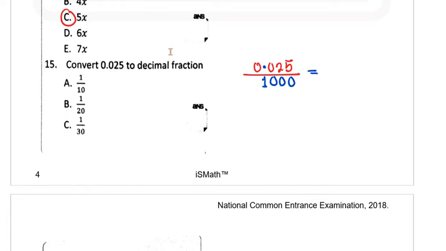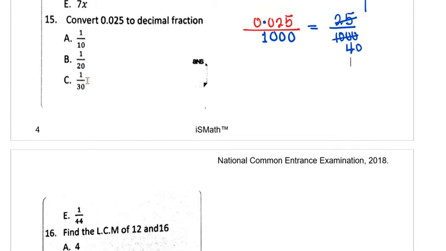And then now we have ourselves a fraction which is 25 over 1,000. So we can do 25 here 1, 25 here 40. So your answer will be 1/40. That's what the answer here is supposed to be. But unfortunately, I don't think the answer is on this. It's not here. So the answer will be 1/40 here. So we'll go on.